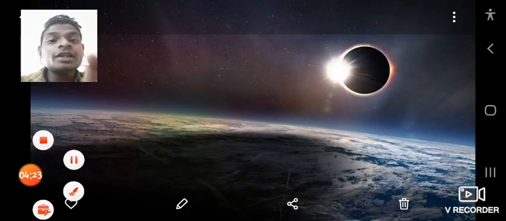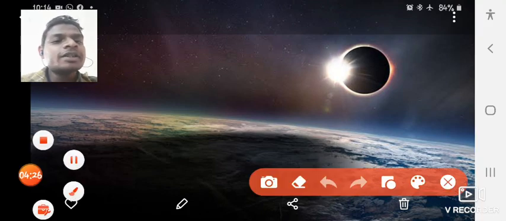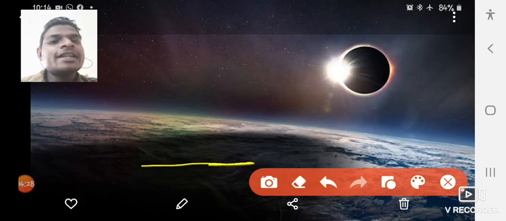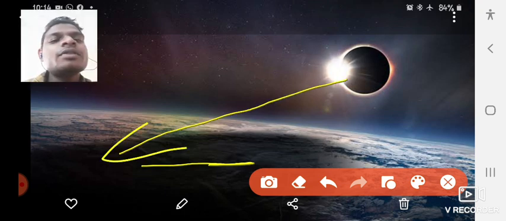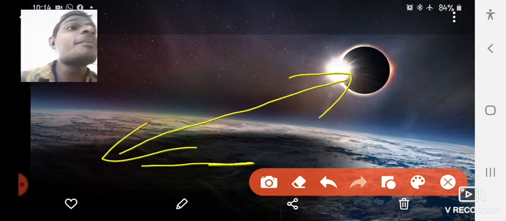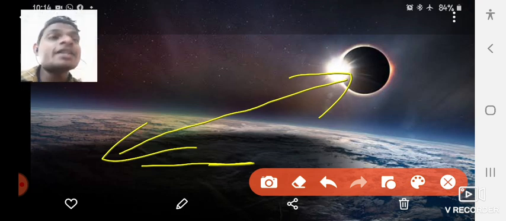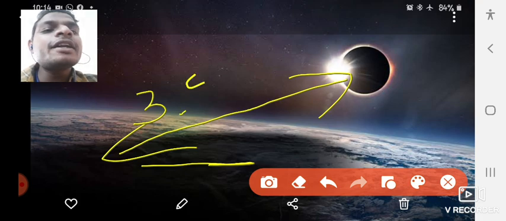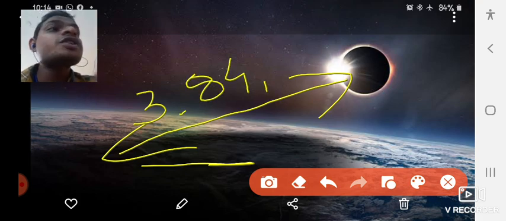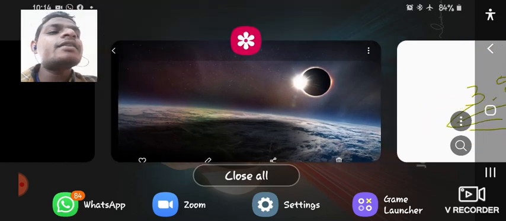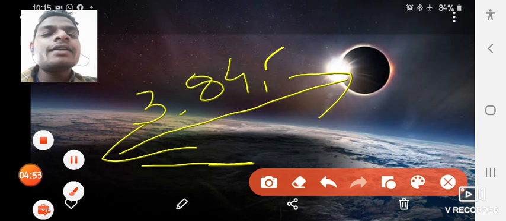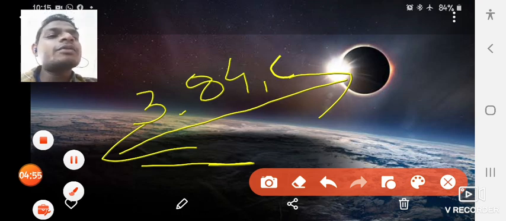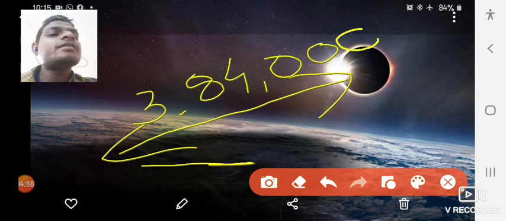This is the surface of the earth, and the distance between earth and the moon, you will get amazed, on page number 108, is around 3,84,000 kilometers away.